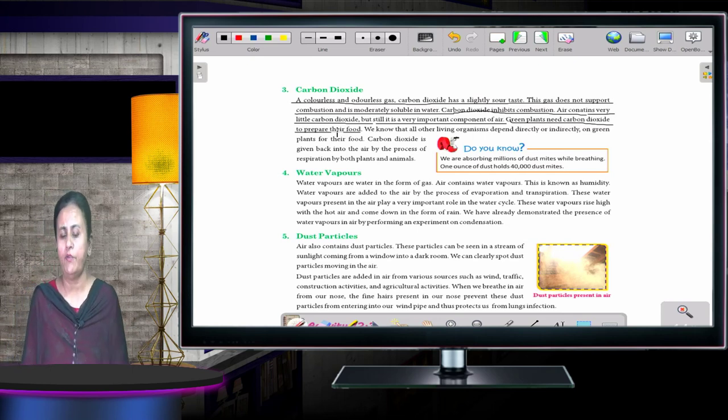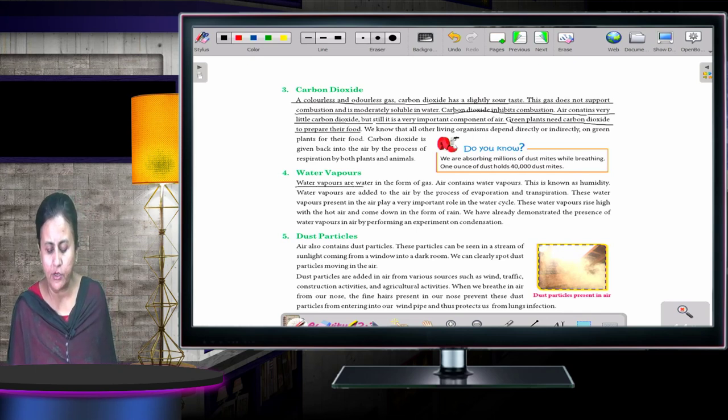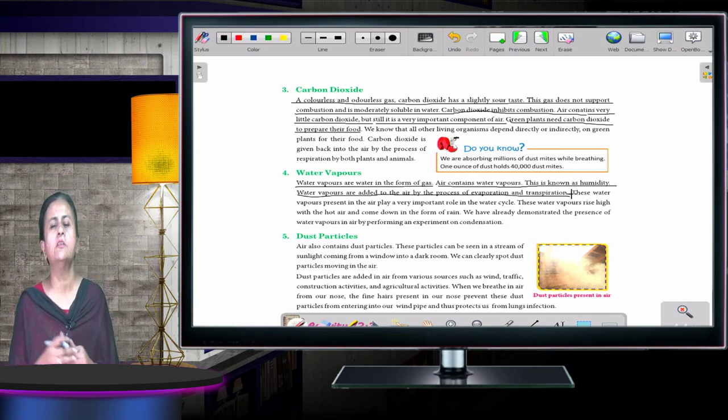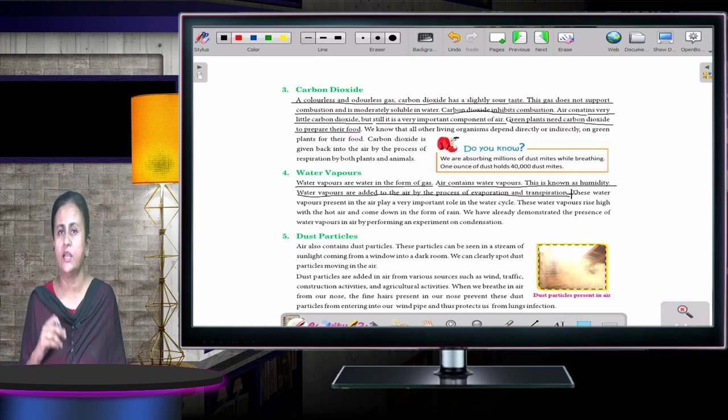Now what is water vapor? Water vapors are water in the form of gas. Air contains water vapor. This is known as humidity. Water vapors are added to the air by the process of evaporation and transpiration. Okay, how is the water vapor added? By the process of evaporation. The water in the lakes and all that starts evaporating due to the heat of the sun, and second is transpiration. What is transpiration? When the plants give out excess water through the stomata of the leaves, that is known as transpiration.